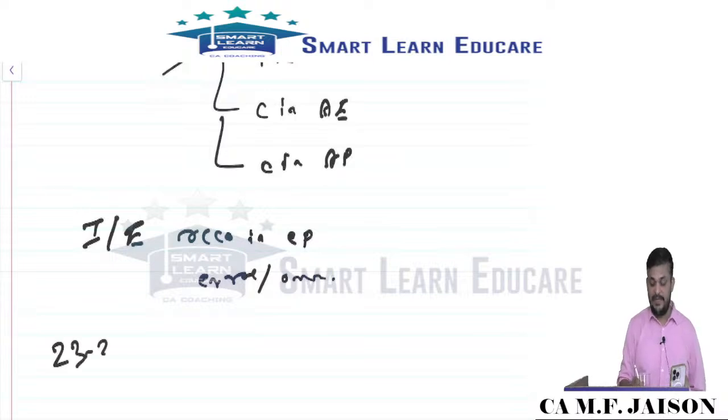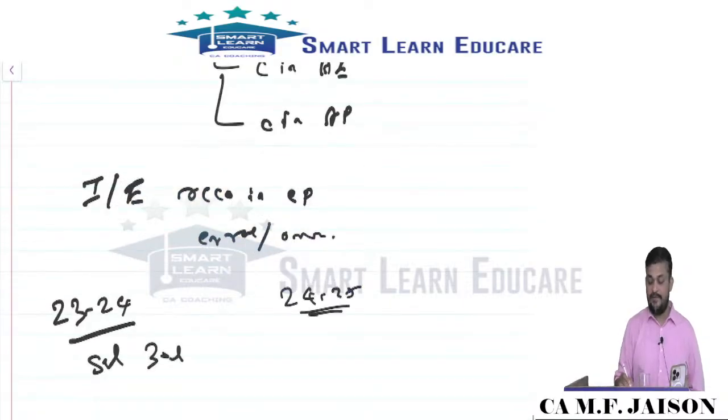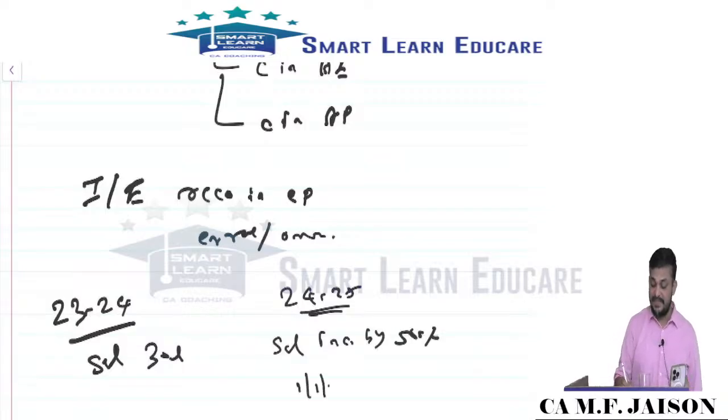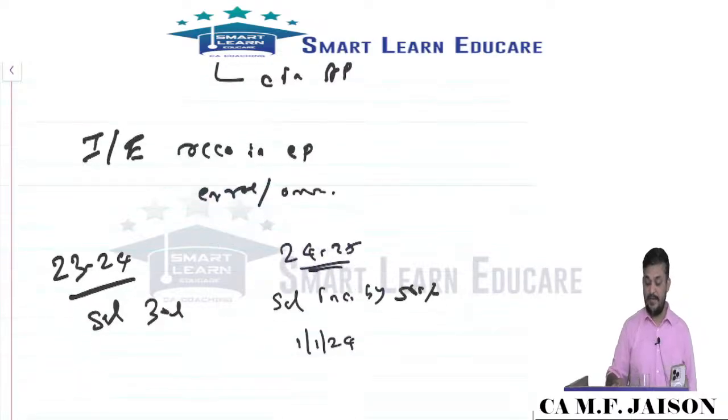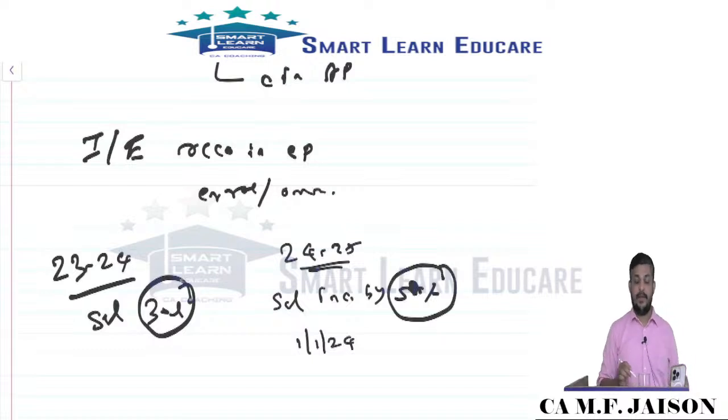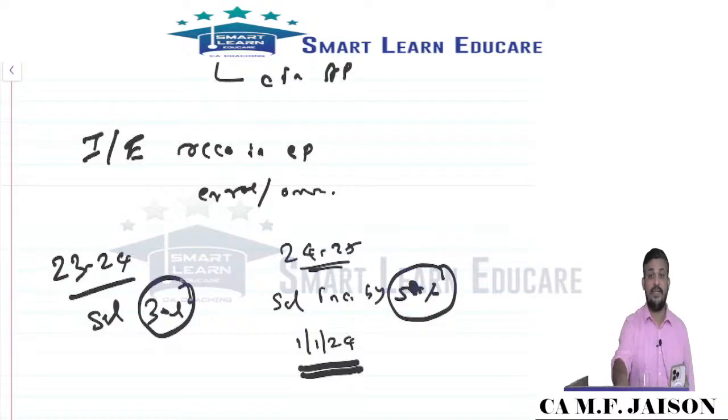previous year 23-24 salary was 30 lakhs. Now current year 24-25 salary increased by 50%. Salary increased by 50% with effect from 1st Jan 24. With effect from 1st Jan 24, which means retrospective effect. Increase is not from 1st April 24, it is from 1/1/24 onwards.